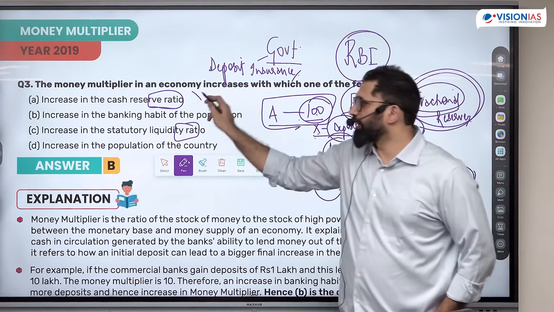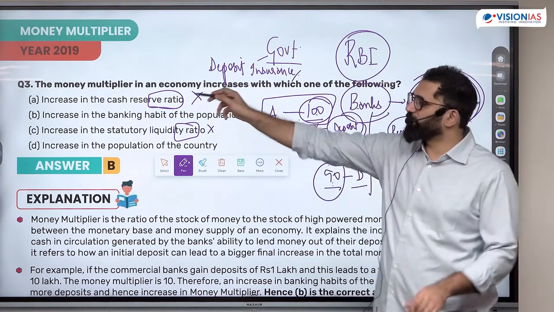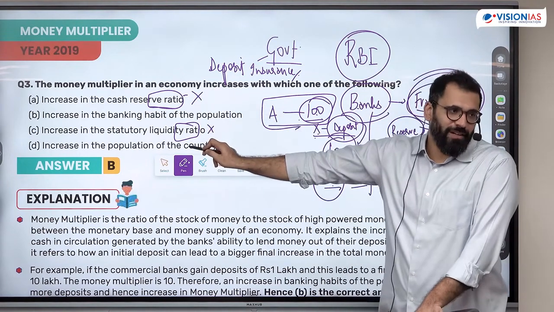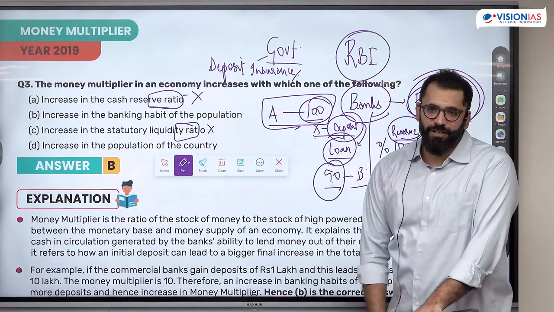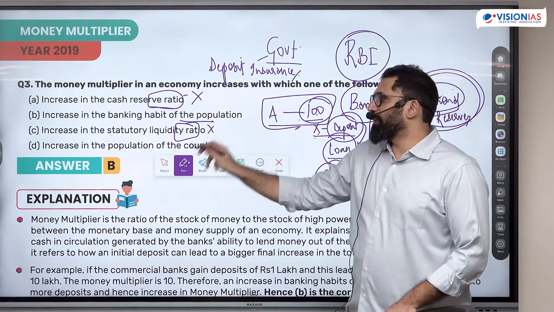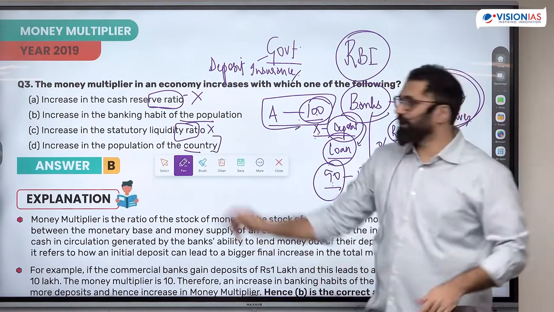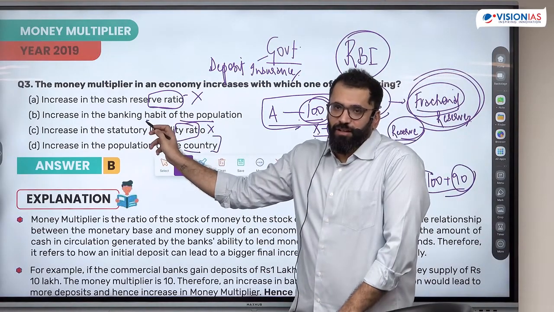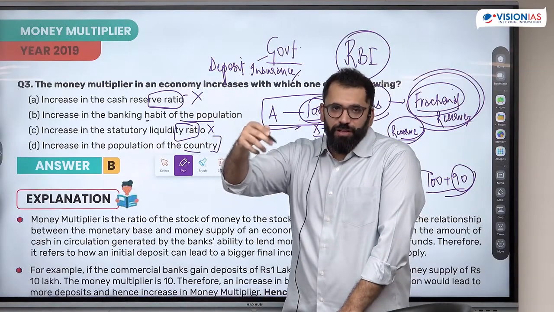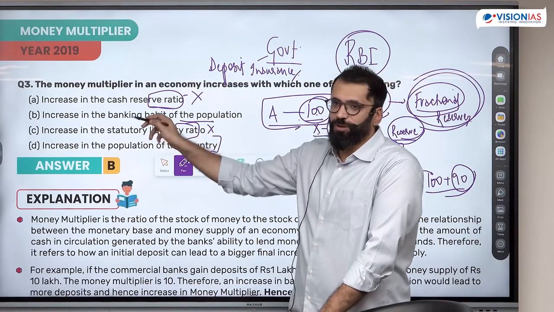So these two cannot be correct. Otherwise also, जो CRR increase से होगा वो SLR increase से होगा, तो ये दो option तो इकट्ठे तो सही नहीं होंगे. Increase in banking habit, increase in population. Now increase in population, does it mean anything? But if I say increase in banking habit, what does it mean? More possibility of deposit. So out of the two, which is more appropriate?